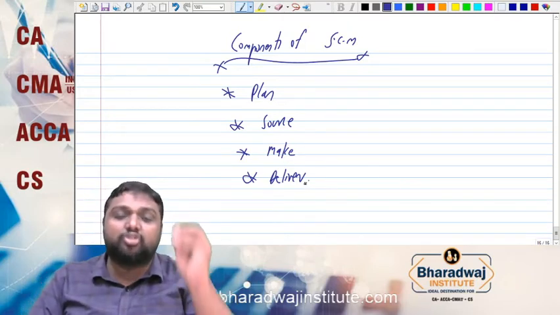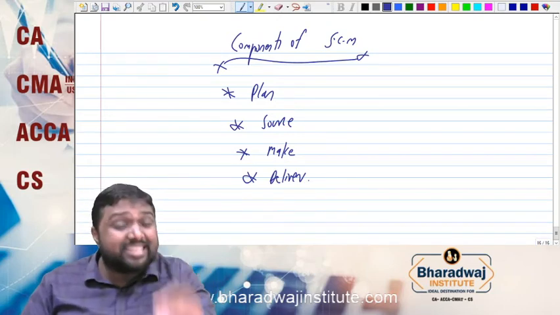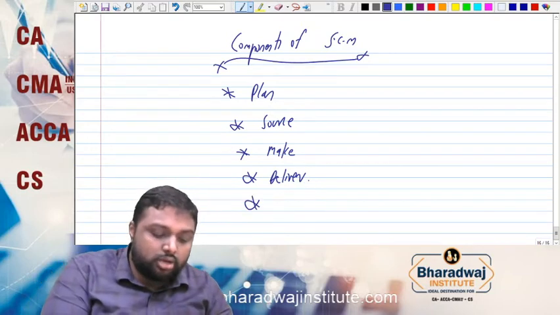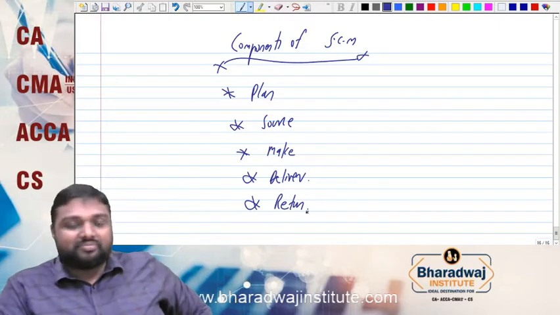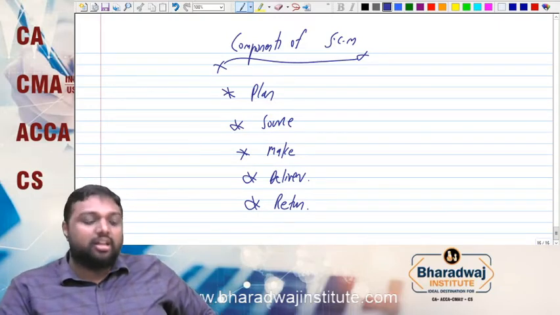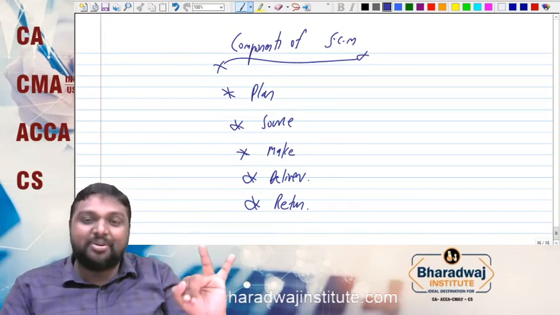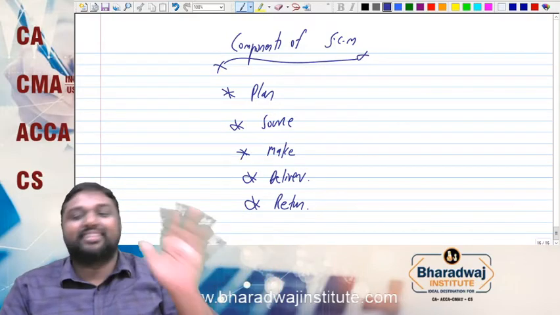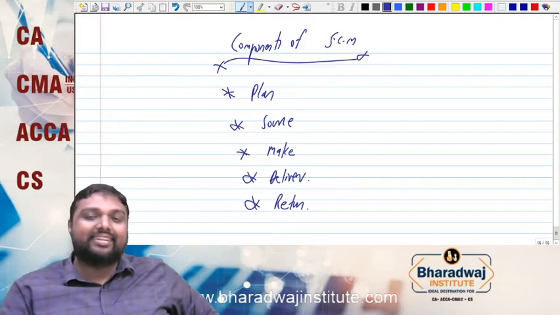So the system has to be fast, then only the customer will be satisfied. So this has to be fulfilled in our supply chain management. So we have one more stage called return. Plan, source, make, deliver, return.